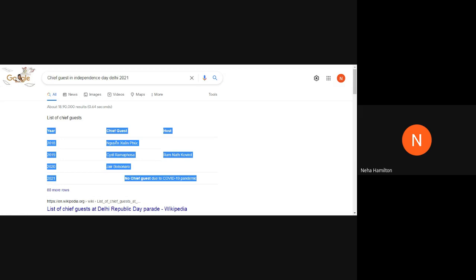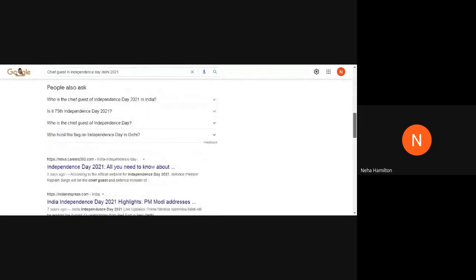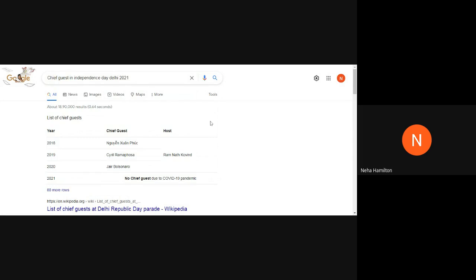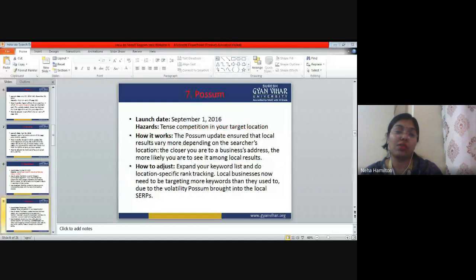So there is no need for me to scroll down the page and go to some particular page and search for something there. Everything is visible to me on the first page itself. How is this possible? This is possible with the help of RankBrain software. And what is RankBrain software? RankBrain software is a part of the core Google algorithm that understands your query and gives you query specific answers.